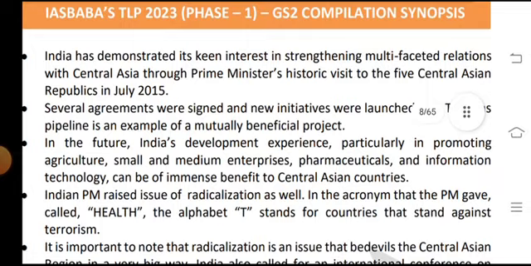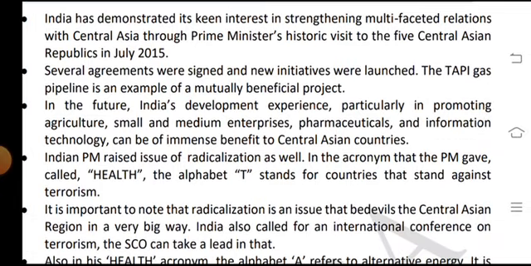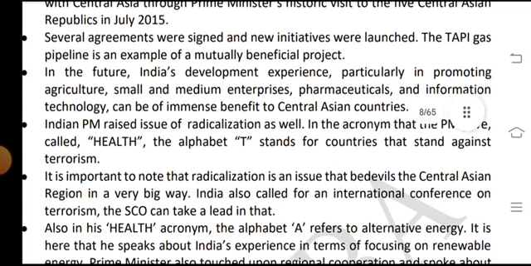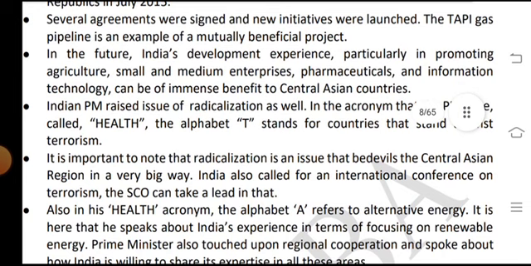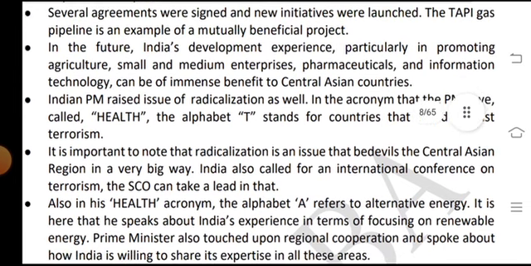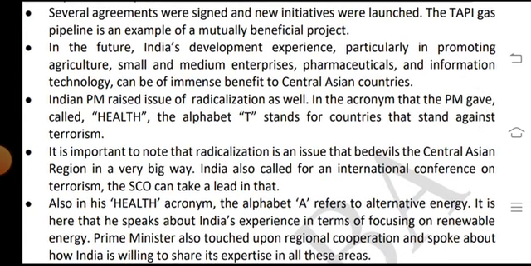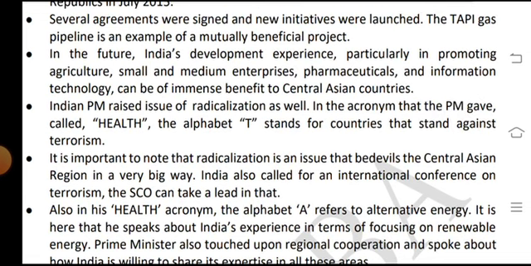India has demonstrated keen interest in strengthening its multifaceted relations with the Central Asians, through the Prime Minister's historic visit to the five Central Asian republics in July 2015. Several agreements were signed and new initiatives launched. The TAPI gas pipeline is an example of a mutually beneficial project in the future.